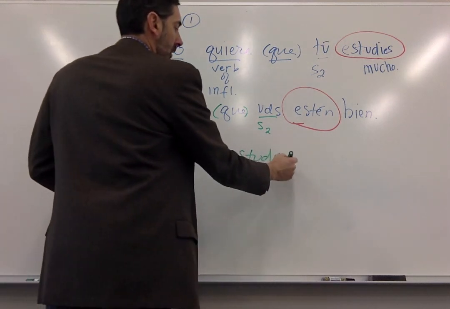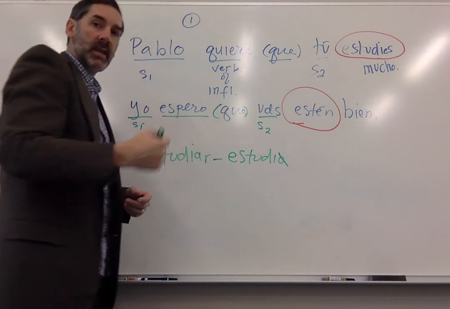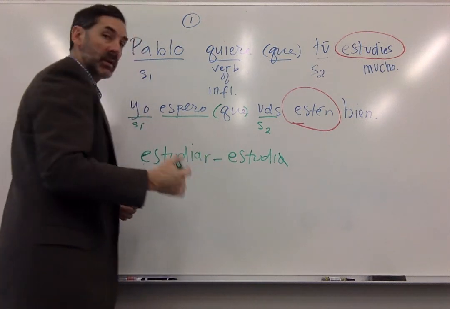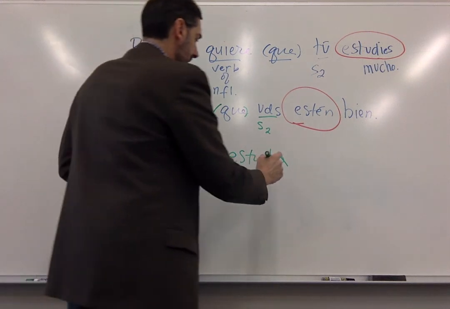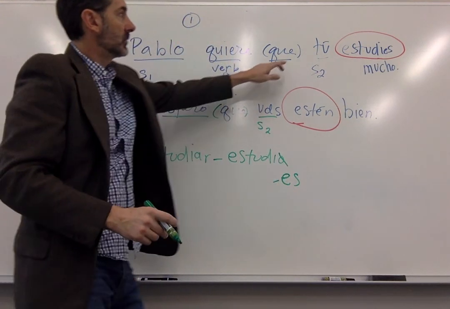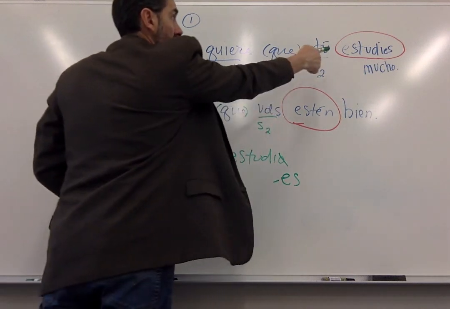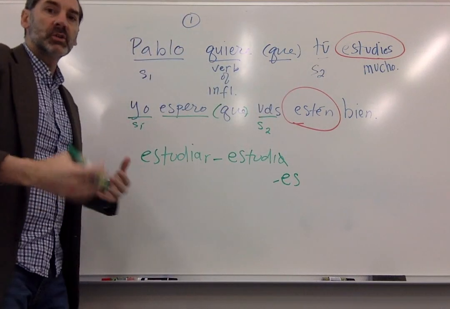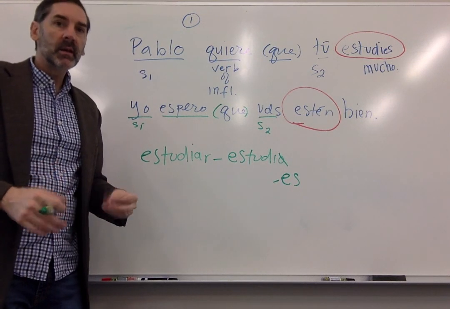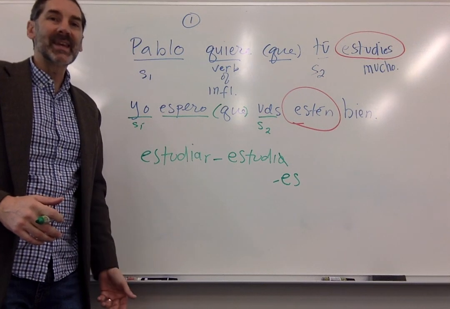I'll drop the O. I know that it's an AR verb, so I'm going to add the ER, IR endings. So instead of estudias, I'm going to say estudies. I'm adding ES because my subject here is tú. So I get estudies right there. The whole conjugation of estudiar in the present subjunctive would go: estudie, estudies, estudie, estudiemos, estudiéis, estudien.